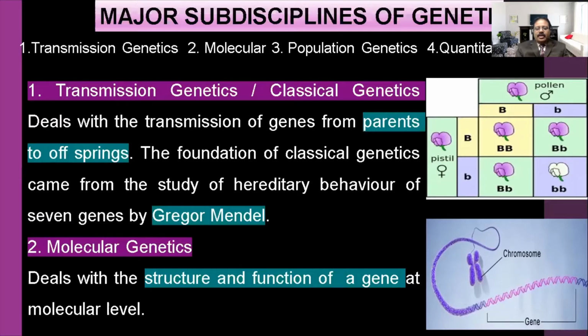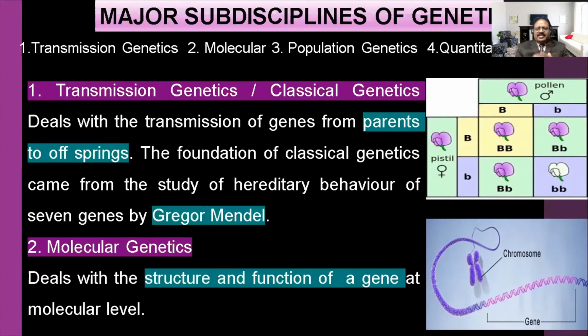This is called transmission of characters from one generation to another. Even though transmission is there, some small variation is also there. The study of this is called classical genetics, or transmission genetics.